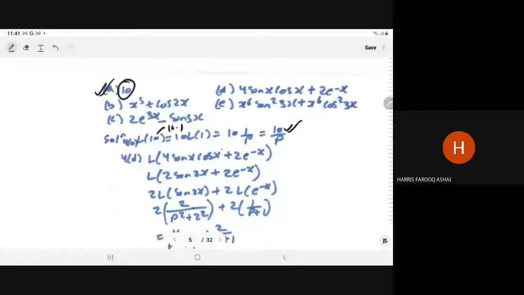If you have to compute the fourth question, part D, the Laplace of 4 sin x cos x plus 2 e to power minus x.